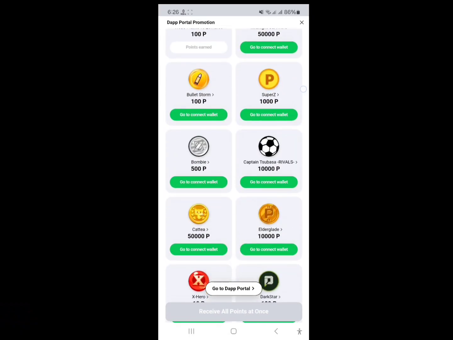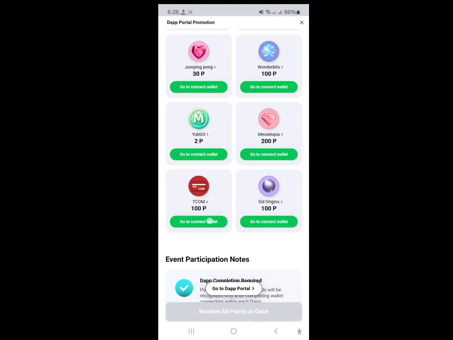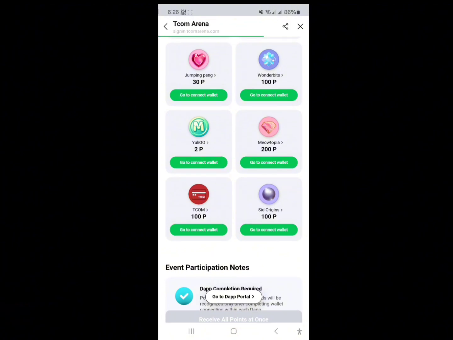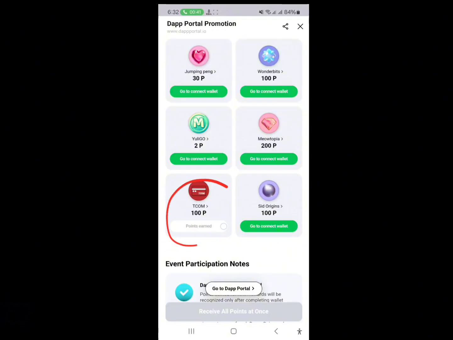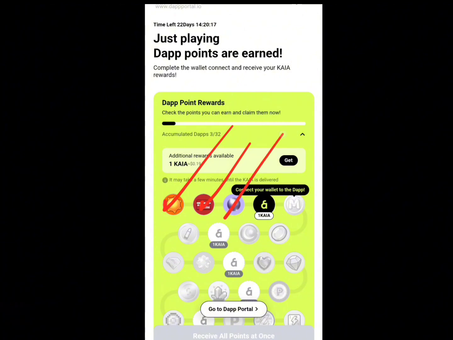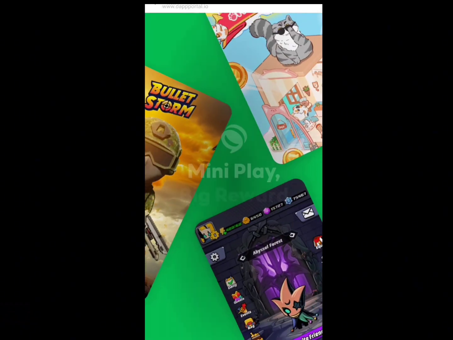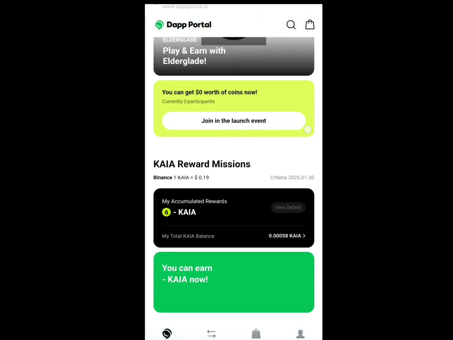Keep in mind that you have to connect your wallet for every task here most of the time. Actually, filling in the gaps is something you have to do on your own. There's nothing to show for it. You see, I completed this task. After completing 3 tasks, 1 coin is given. Click on the Get option to get coins. Now you can go to your wallet and check if your dollars have been added. This way you can work as much as you want and earn unlimited income.